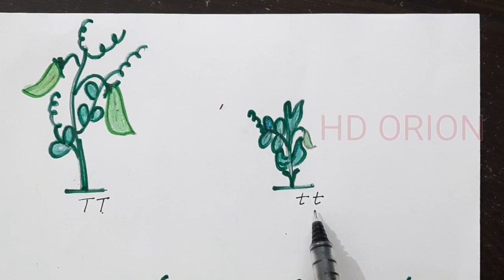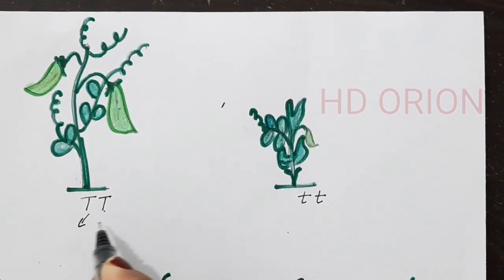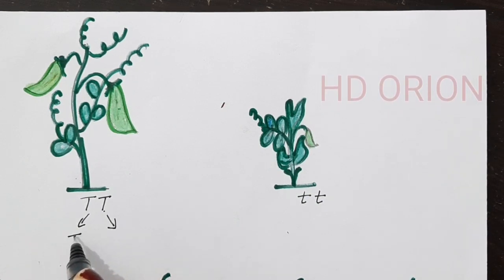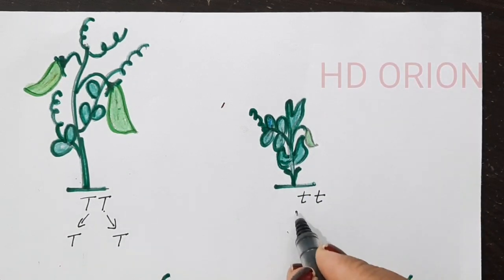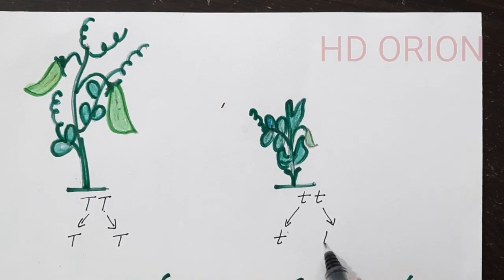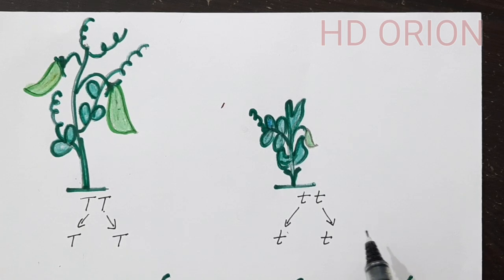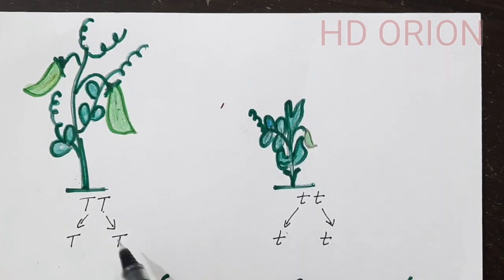So the alleles, when they form the gamete, they separate. So here it will be two alleles forming individual gametes like this, and here also the two alleles will separate and form the gametes. So what Mendel did was he cross fertilized the tall plant with a dwarf plant